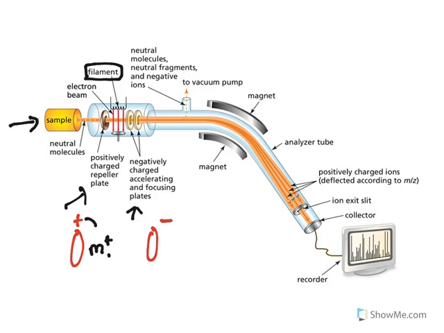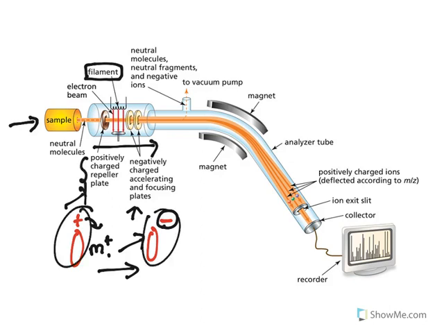The cation is repelled by the positive charge and moves in this direction, whereas it is attracted by the negative charge in the same direction. To make sure the ions pass in this direction, these plates are arranged. The positively charged one is a repeller plate, whereas the negatively charged one is an accelerating plate. Now understand this, in mass spectra only the charged fragments will be analyzed. The neutral molecules, neutral fragments and negative ions are taken out with the help of a vacuum pump.